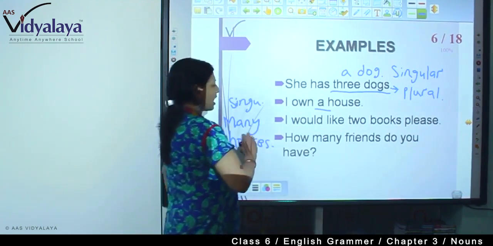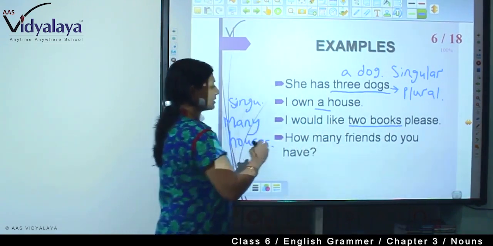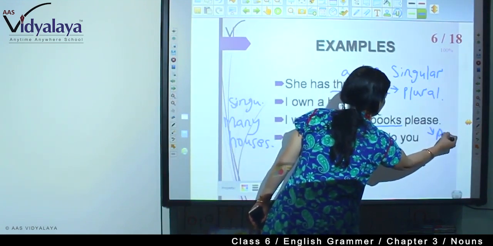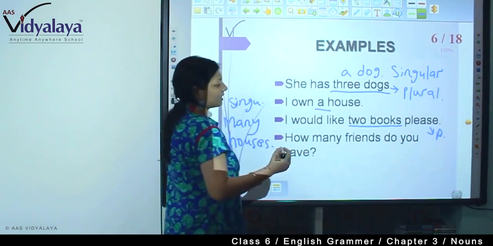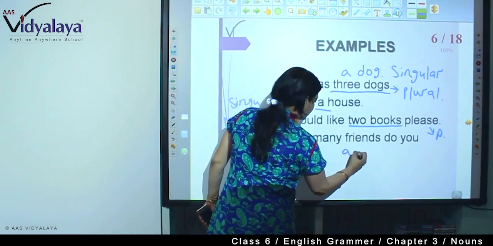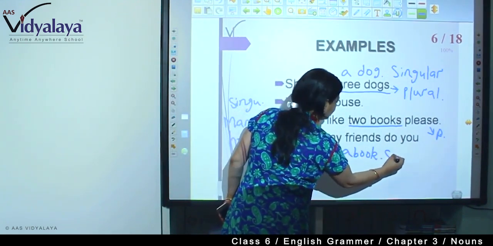Right? Then I would like 2 books. This is what? This is a plural. 2 books, plural. And how will you make it singular? I would like a book or the book. A book is singular.